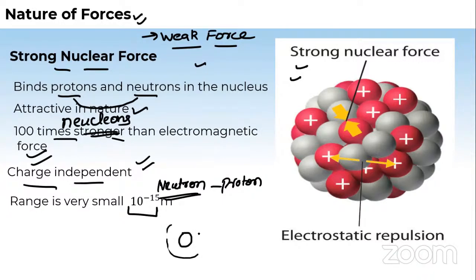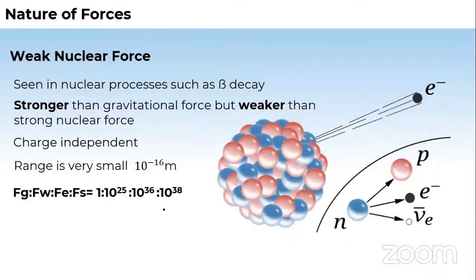Around the nucleus there are orbits. In the nucleus there are neutrons and protons, which are nucleons, and the force binding them is the nuclear force. Actually, the radius of the nucleus is very, very small. So think how small the range of the force will be.